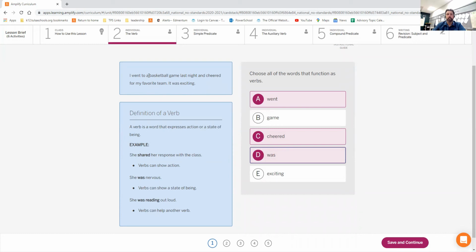Those are all verbs. In this one here, went and cheered are actually working as a compound predicate. Both of these things took place by the same subject. The next one, however, is the next sentence. It was exciting. It is a state of being. Hit save and continue.